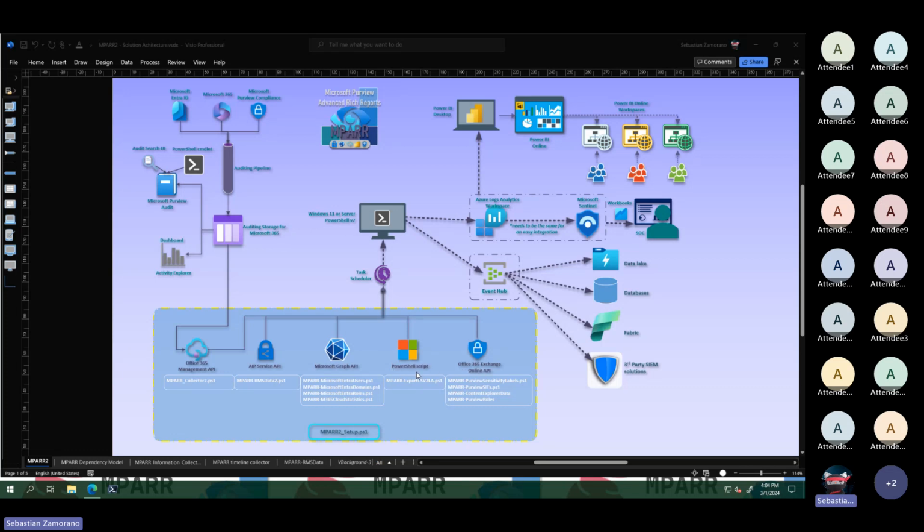We have another script that doesn't use any API, but helps us send some information to Logs Analytics. And today we are presenting the new connector to Event Hub.